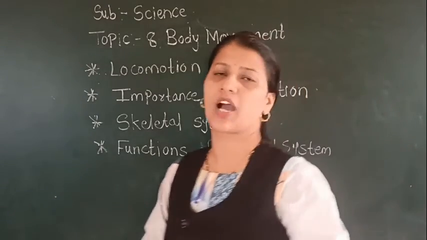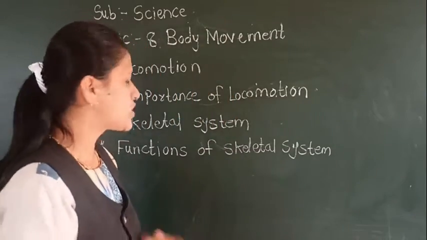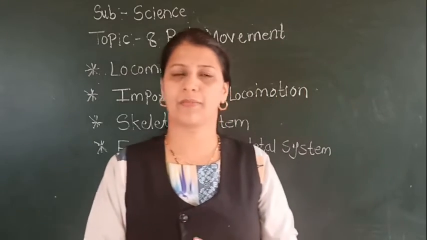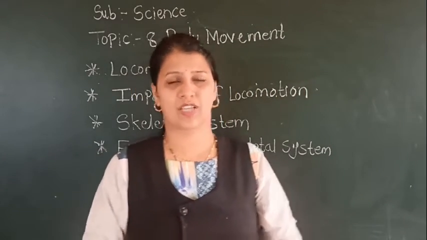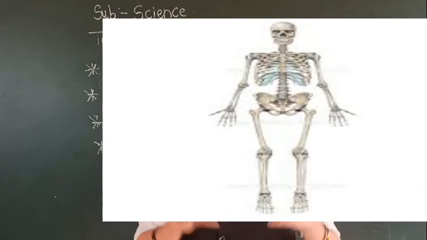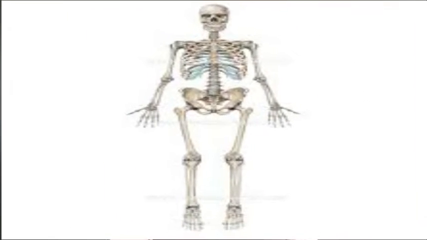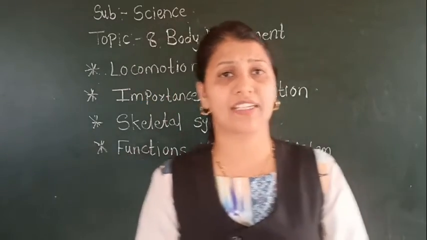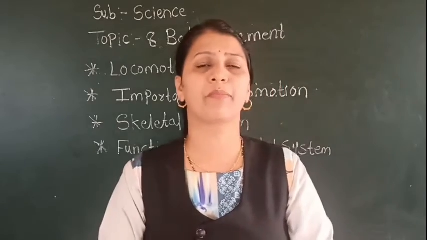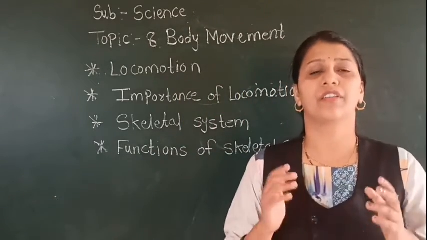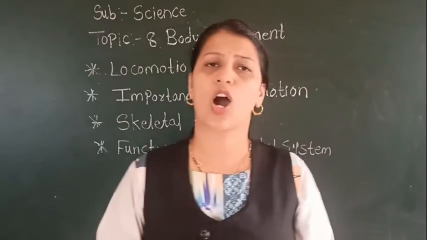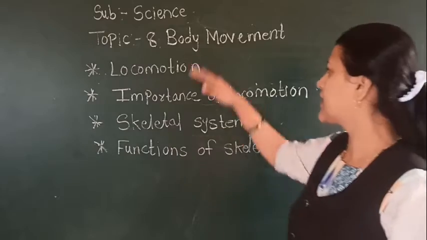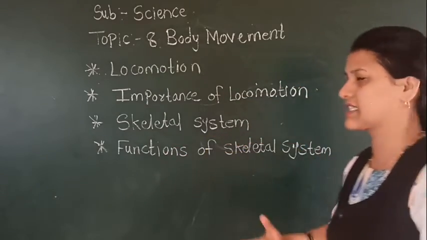I hope you have understood about locomotion. So let's learn the next part of the inner body movement. But before we move to the next part, just see what is this? Yes, it's a human skeleton. We can now say what the human skeleton is. The human skeleton is nothing but a framework of bones. The framework of bones is called the skeletal system. So let's discuss the next part in body movement, that is the skeletal system.